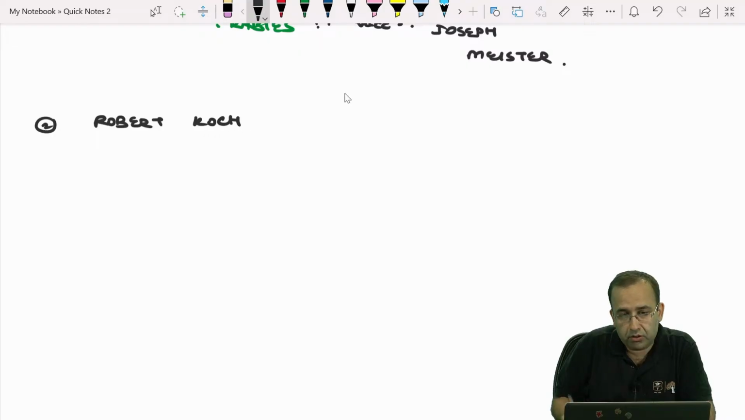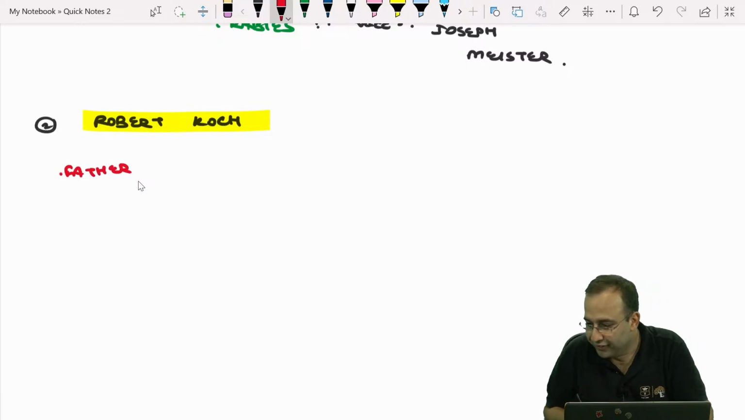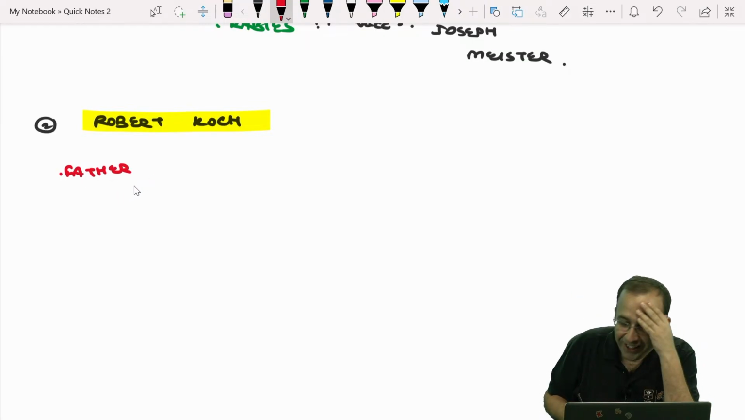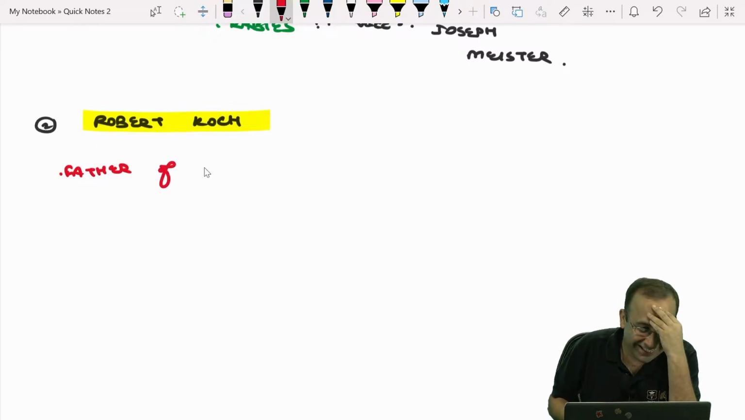So, this gets us to Robert Koch, the Koch's postulates, again very, very important. We'll just see that. He is the father of modern microbiology.